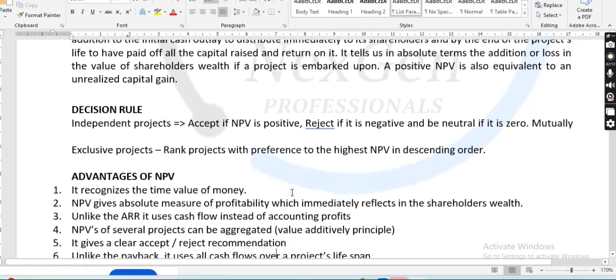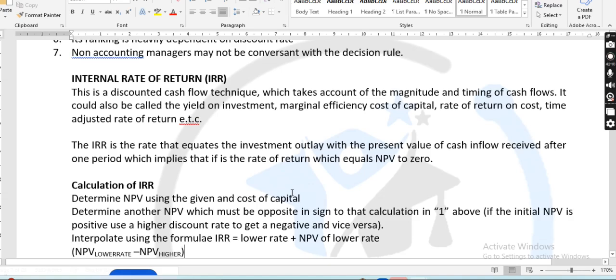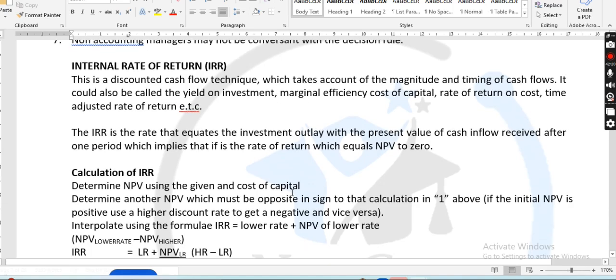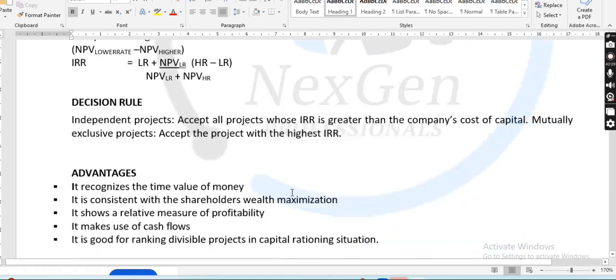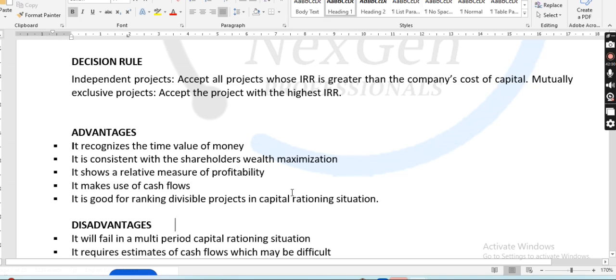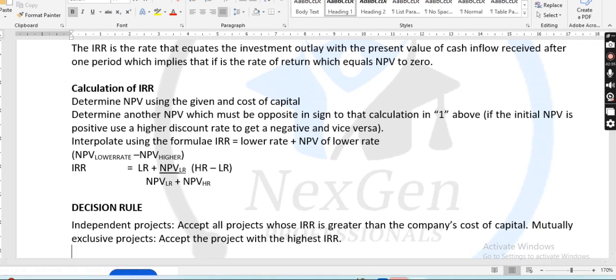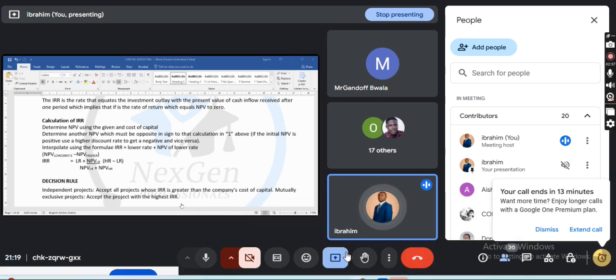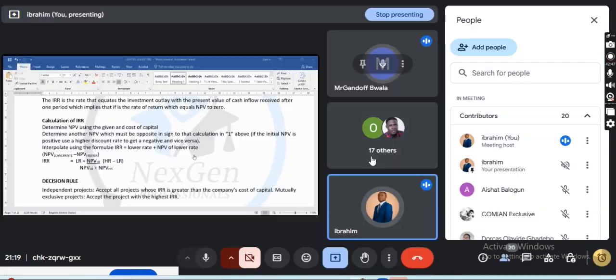I've explained all this decision rule. So, internal rate of return, we already examined much of it in our previous lecture. What is the decision rule? You look at the return. Internal rate of return is based on the assumption of positive and negative NPV, where you get your internal rate of return.